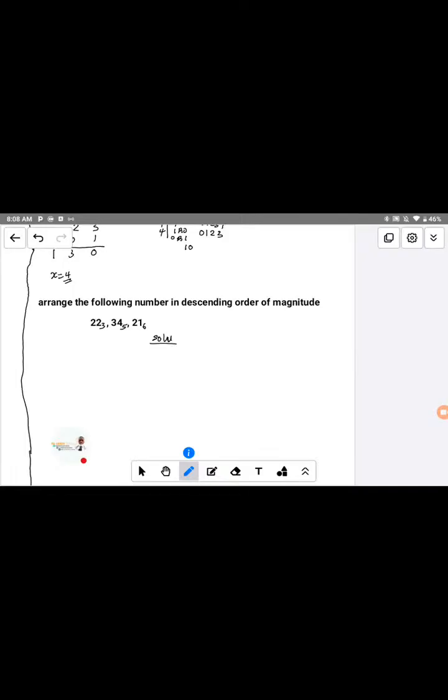In this question, we're talking about descending order. This is question 8. Descending order means you arrange from the biggest number to the smallest number. That is the meaning of descending.